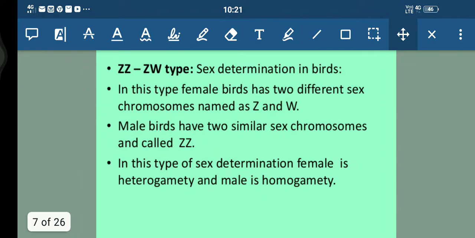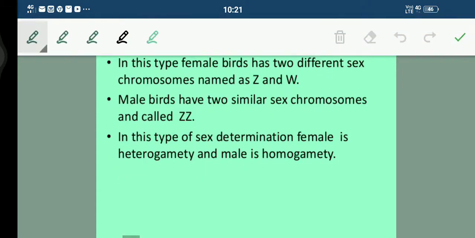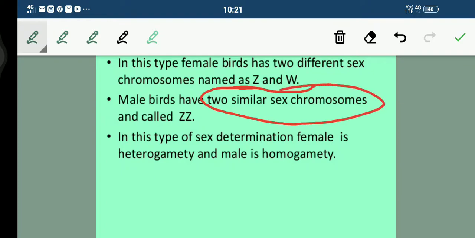Fine. Next we have, students, the ZZ and ZW type. This is basically the sex determination in the case of birds. In this type, female birds have two different sex chromosomes, named Z and W. Male birds have two similar sex chromosomes, ZZ.